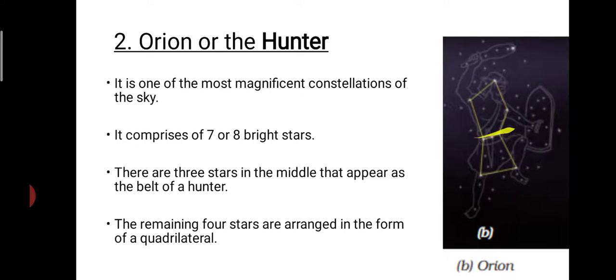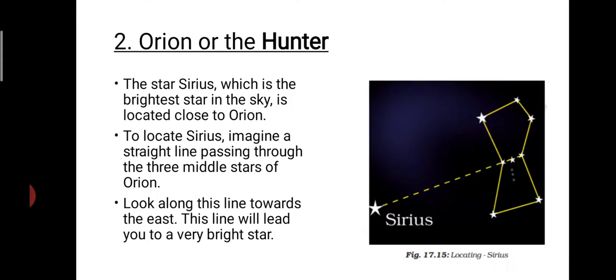So this is the belt. The 3 stars represent the belt of the hunter, and the remaining 4 stars are arranged to form a quadrilateral. Okay, so this is Orion, or the Hunter.